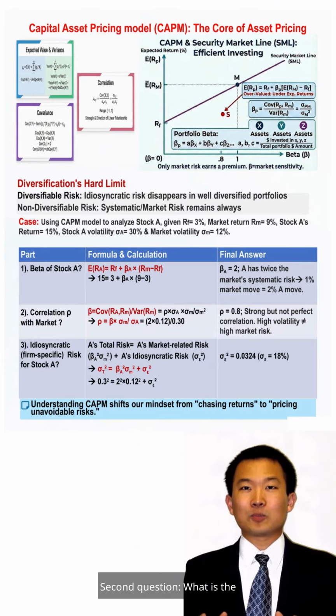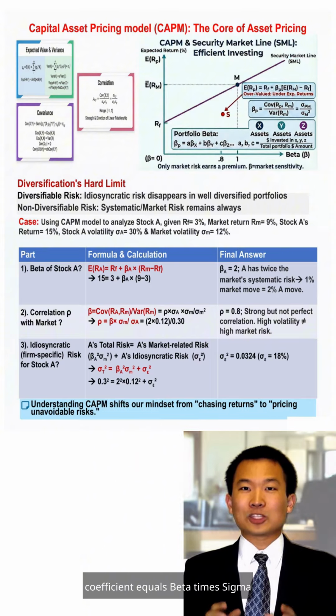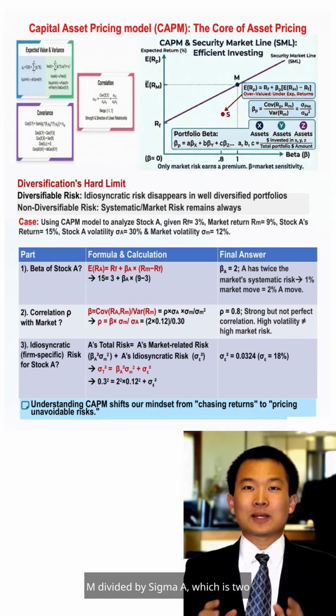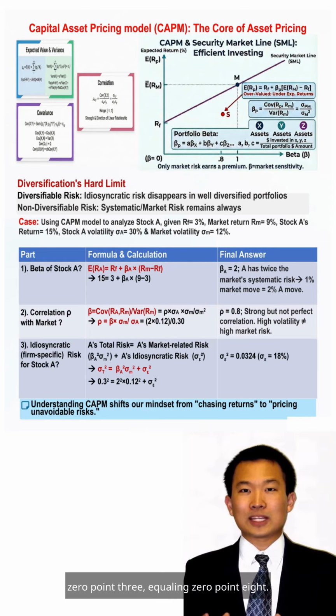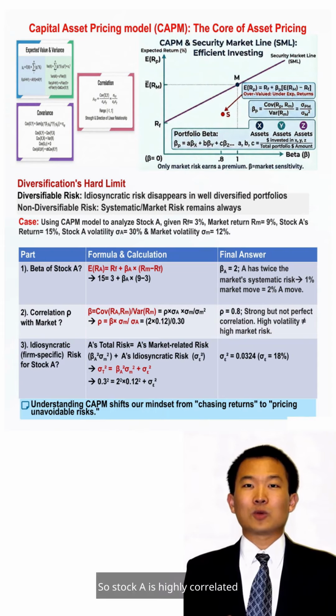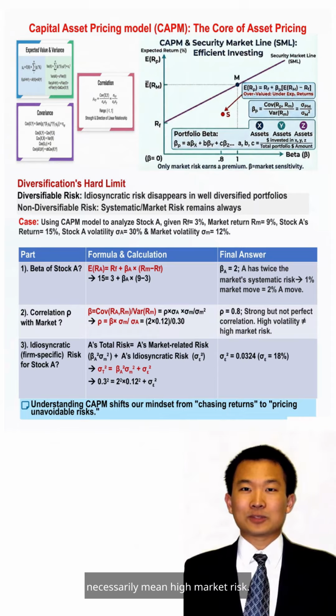Second question, what is the correlation between stock A and the market? According to a simple statistical formula, the correlation coefficient equals beta times sigma m divided by sigma A, which is 2 times 0.12 divided by 0.3, equaling 0.8. So stock A is highly correlated with the market, but not perfectly so. High volatility does not necessarily mean high market risk.